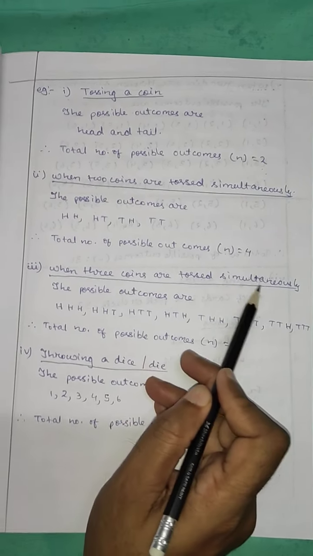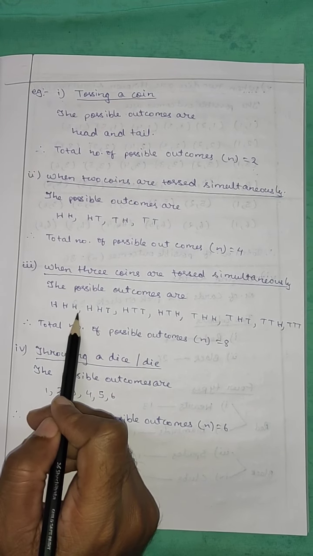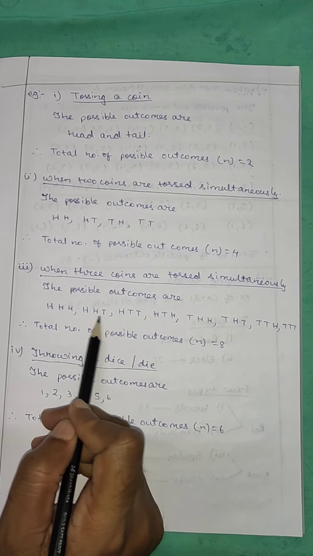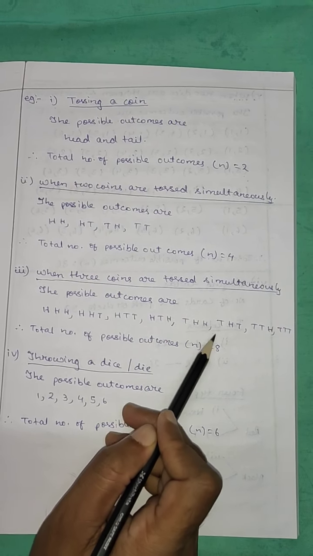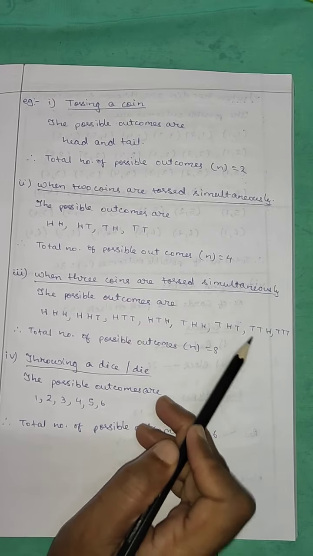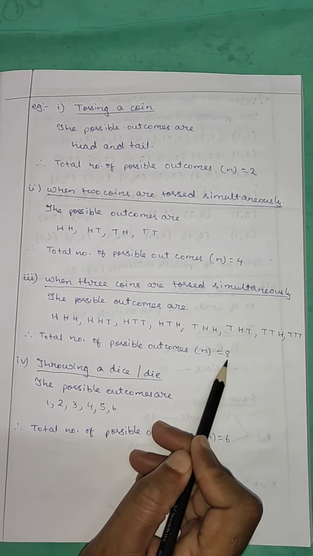When three coins are tossed simultaneously, the possible outcomes are head-head-head, head-head-tail, head-tail-head, head-tail-tail, tail-head-head, tail-head-tail, tail-tail-head, tail-tail-tail. So total number of possible outcomes n is equal to 8.